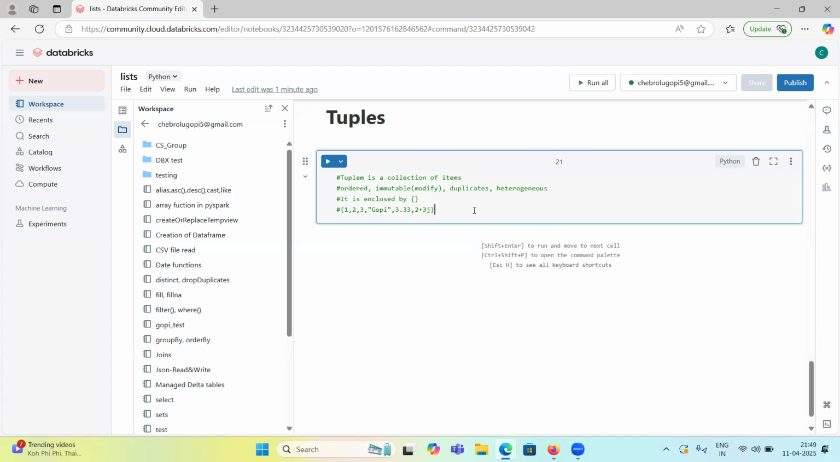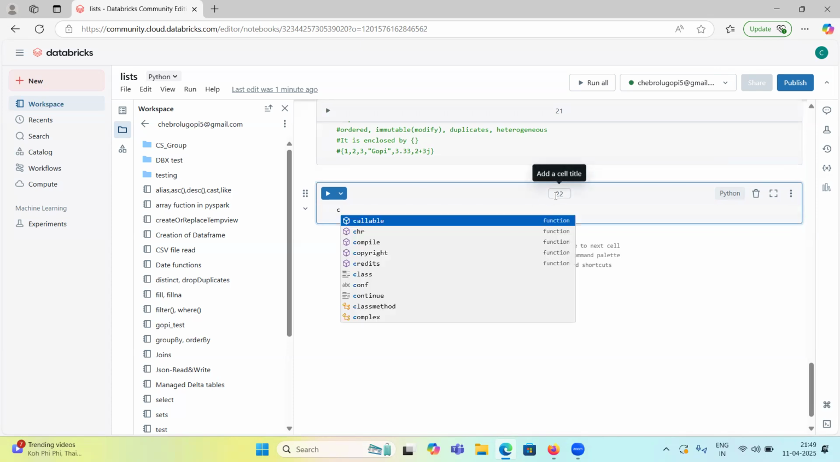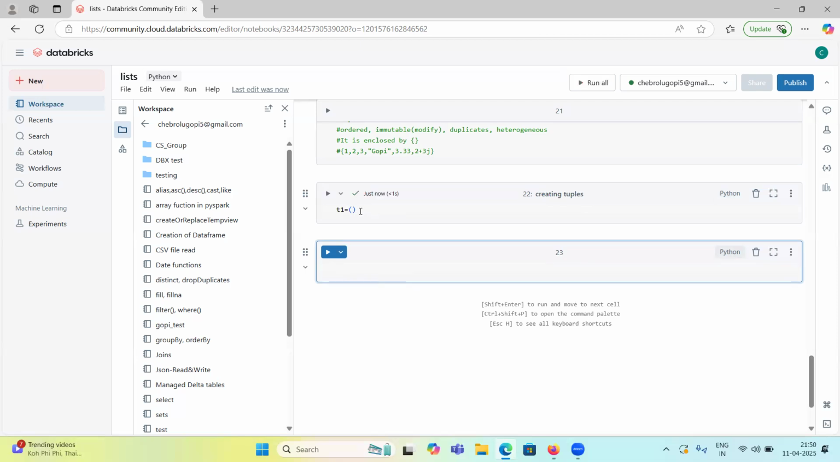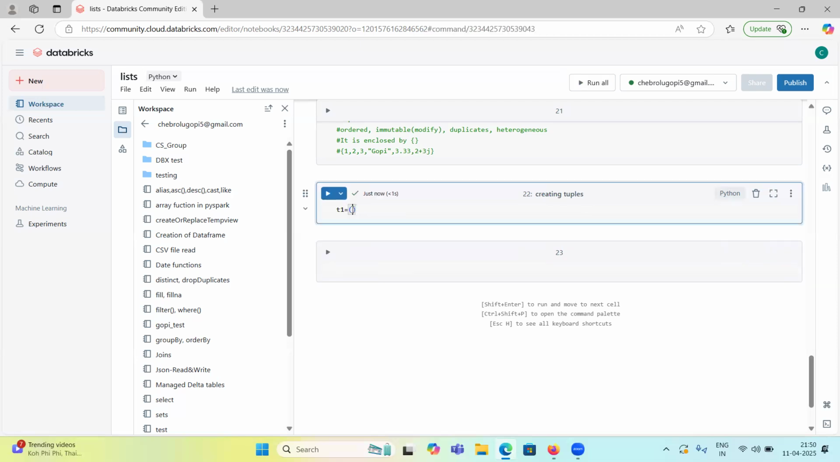Okay, thanks. So now, how can we create tuples? Creating tuple one equal to, so this one. An empty tuple we can create. This is an empty tuple, right? So if I run, I don't have any problem. Then a single element, I have only a single element. Okay, let's run it. Now print the type of this one.